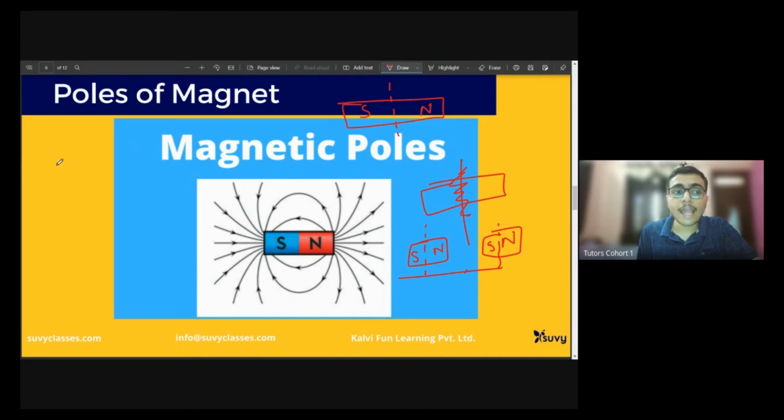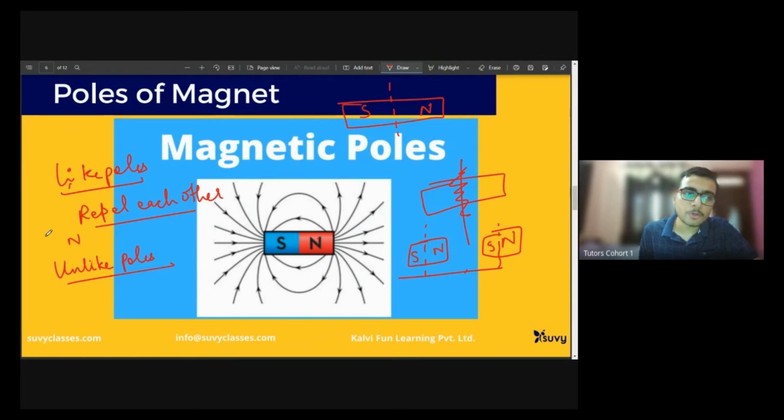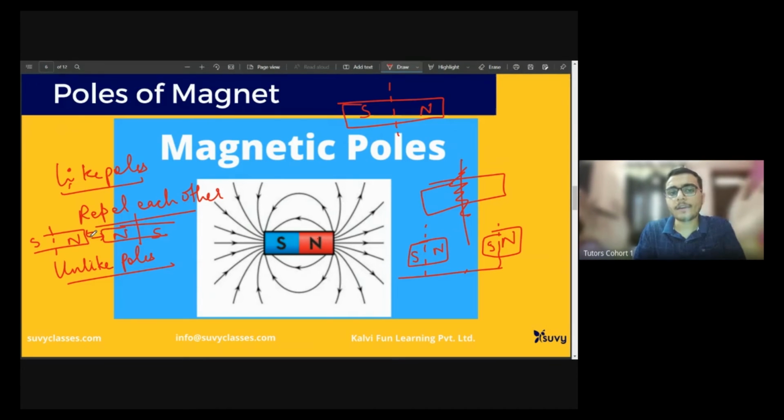Now, also like poles and unlike poles theory. Have you heard it? Yes, sir. So can you tell me, do like poles repel each other? If I say north pole here, south pole here, and another magnet with north pole here, south pole here, they will push each other, they will go apart, right?